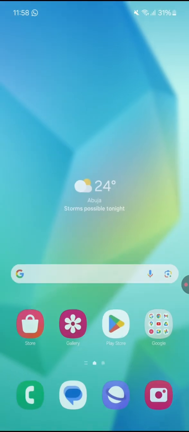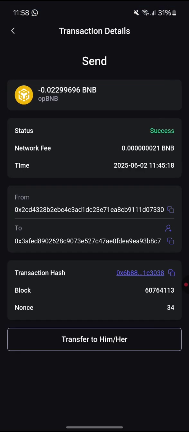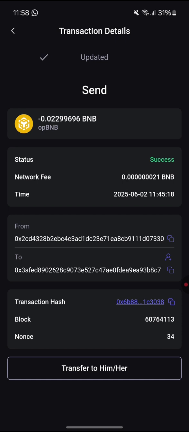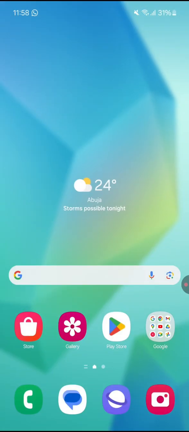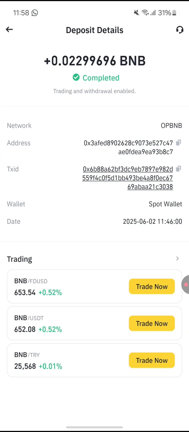So let's go and check our wallet. You can see what we deposited right now. You can see, right, 0.0229 BNB. That is the coins we sent right now. So the next thing for us to do right now,